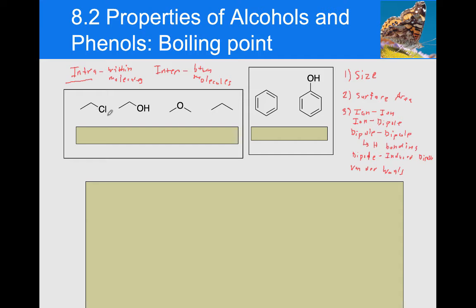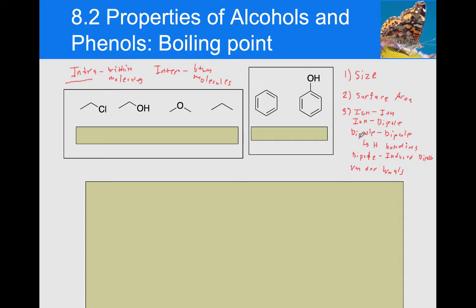So if you look at the molecules I have listed here, what I'm asking you to do now is to try to rank their boiling points. You can go from highest to lowest or lowest to highest, but just rank these from lowest to highest. We're not going to worry about size and surface area because all of these have different functional groups. What we're going to focus on are the intermolecular forces. See if you can think about which one has the strongest intermolecular forces, and that one is in turn going to have the highest boiling point. So pause the video and try to do that.